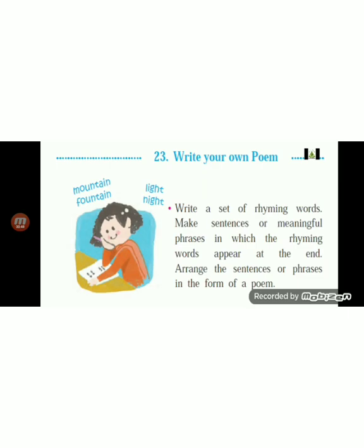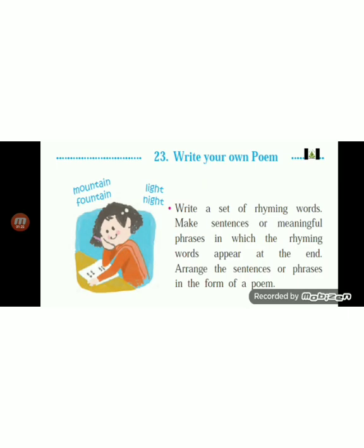There are some tips given in this lesson which you need to follow in order to make a poem. Write a set of rhyming words, make sentences or meaningful phrases in which the rhyming words appear at the end. Arrange the sentences or phrases in the form of a poem. Examples over here are mountain and fountain, light and night. So first of all, to write a poem, you need to have some rhyming words.